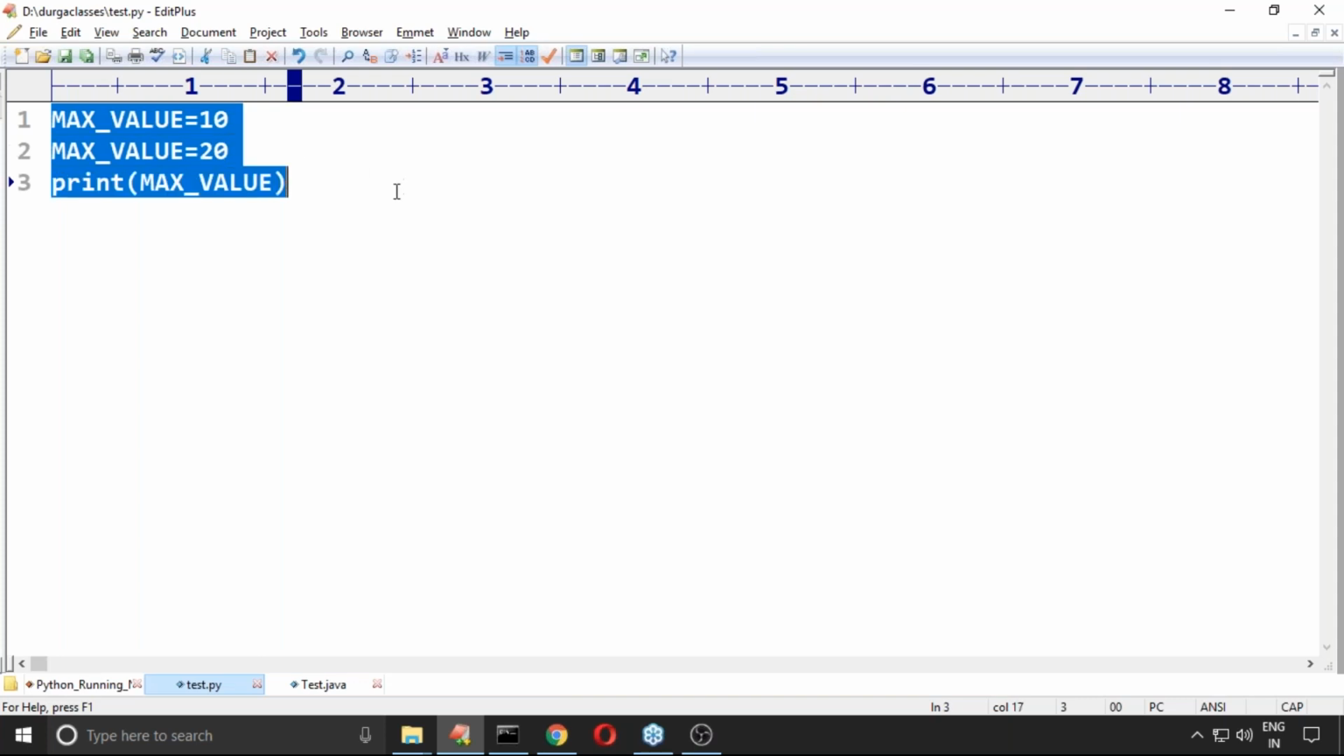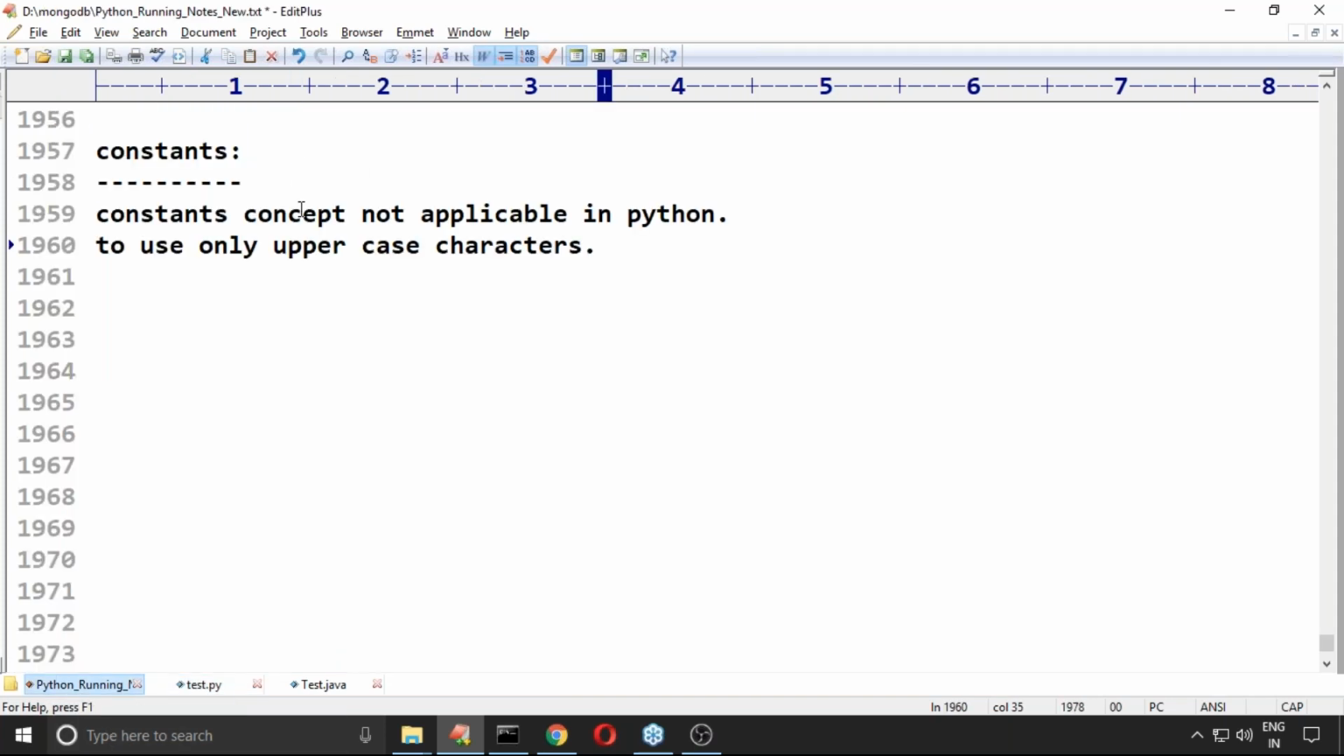But at language level, this concept is not really implemented. Suppose one variable is there and no one is allowed to change its value, the value is always fixed. Is it possible to implement in Python? Simple answer: not possible. But there is a convention: use only uppercase characters. Okay, you should be aware.